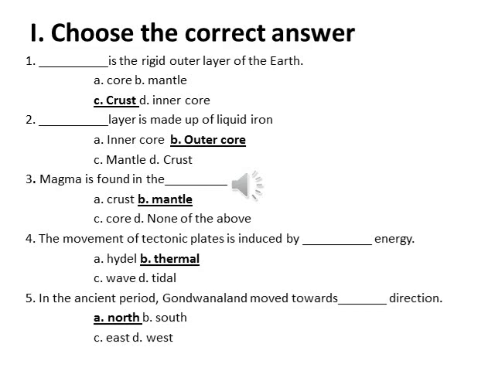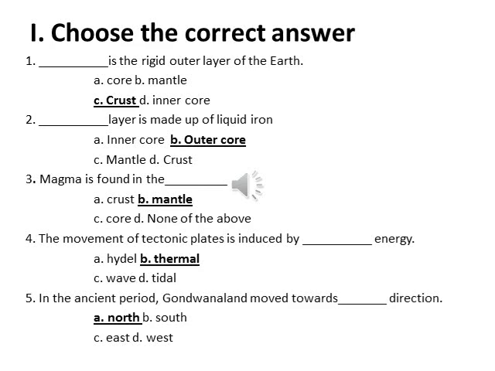First choose the correct answer. So dash is the rigid outer layer of the earth. So there are 3 layers of the earth. So which is the outer layer of the earth? Yeah, crust. So first question, option C, crust.